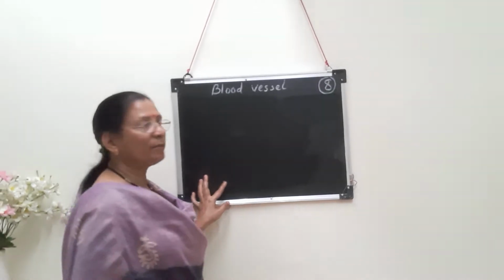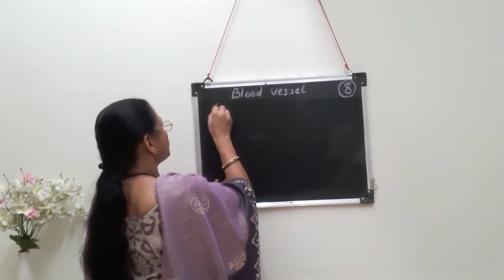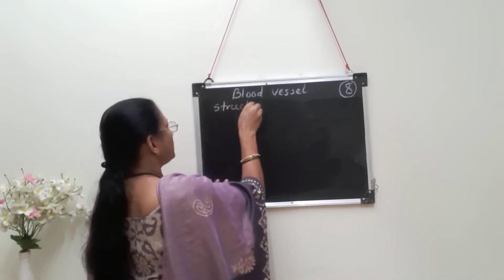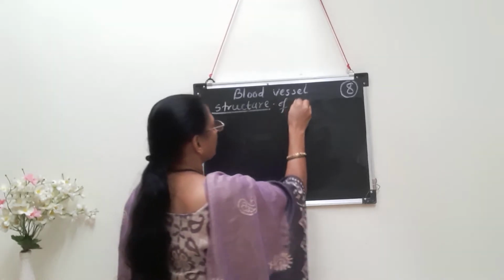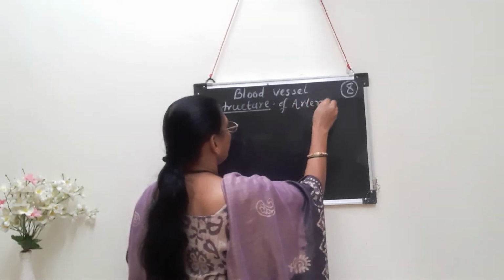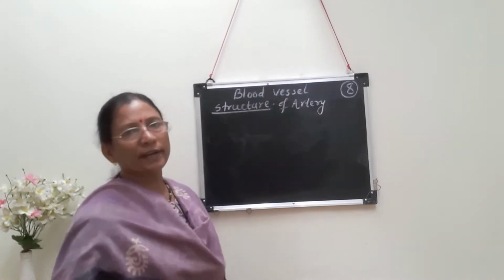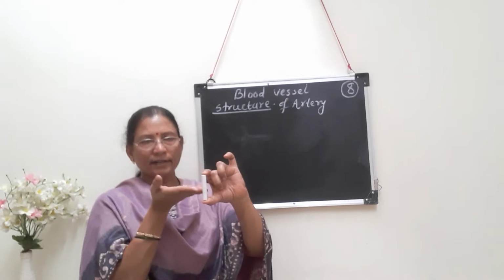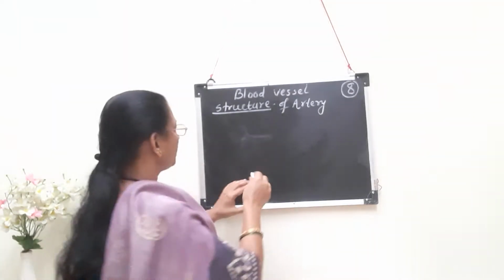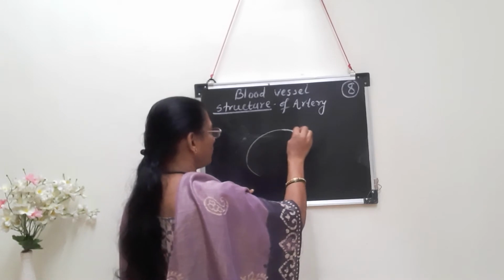Now we have to study about structure of blood vessels. We'll see structure of artery first. What is seen in the artery? Structure of artery. If you want to study the structure of artery, we have to take its transverse section. That means suppose this is a blood vessel artery. We have to cut it transversely. We will be getting a rounded section like this. So this rounded section of the artery,